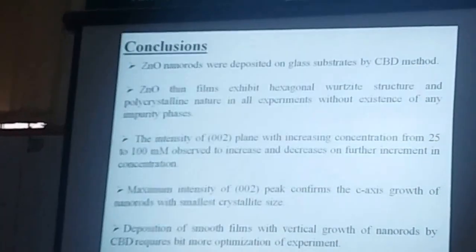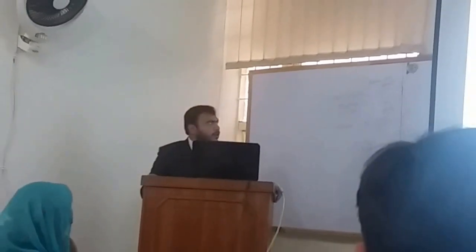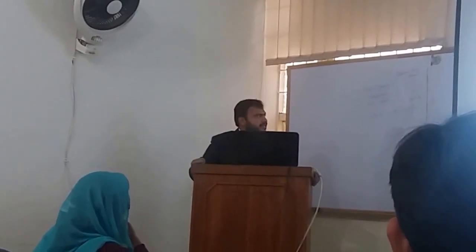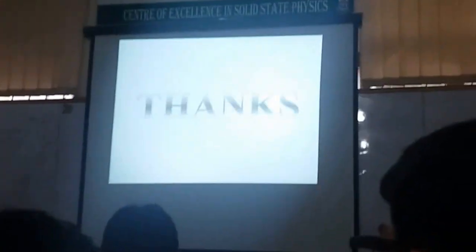Now the summary: ZnO nanorods were deposited on glass substrate by the CBD method. ZnO thin films exhibit hexagonal wurtzite structure and polycrystalline nature in all experiments without existence of any impurity phases. The intensity of the 002 peak was observed to increase with increasing concentration from 25 to 100 millimole and decrease on further increment in concentration. Maximum intensity of the 002 peak confirms the C-axis growth of nanorods with the smallest crystallite size. Deposition of smooth film with vertical growth of nanorods by CBD requires a bit more optimization of the experiment. Thank you.